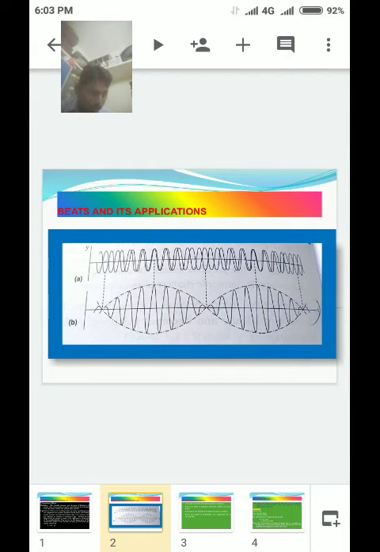This is very important, the diagram explanation is important for the exam.